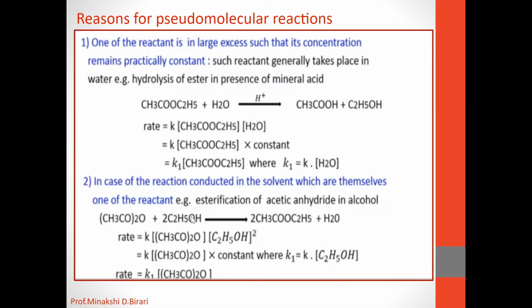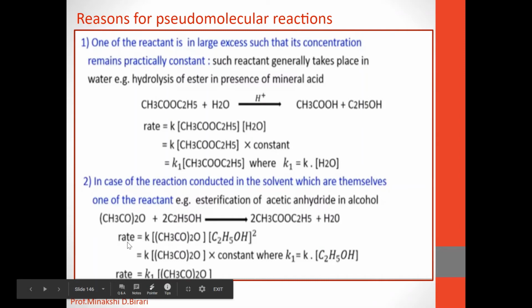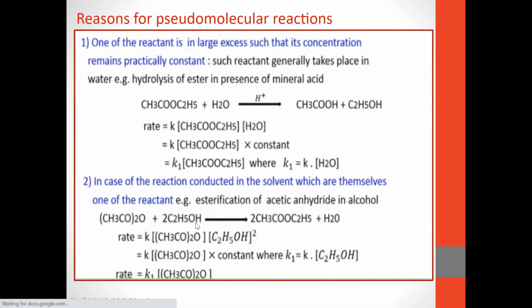For this reaction we write the rate equation: rate is equal to K into concentration of acetic anhydride into concentration of alcohol. Again, ethyl alcohol is one of the reactants which itself acts as a solvent. So 2 molecules of alcohol are used in the reaction. One molecule will be used as a solvent.